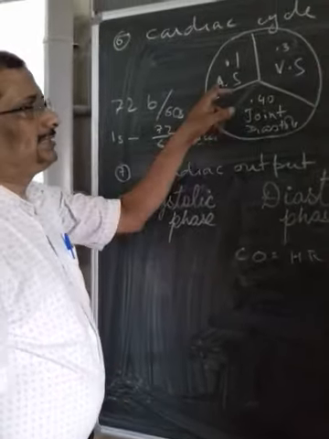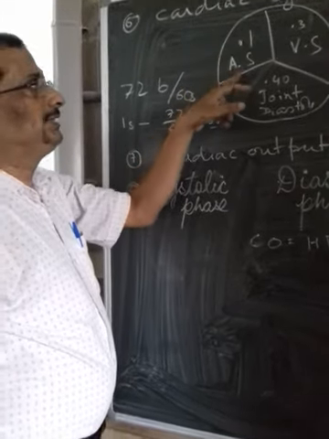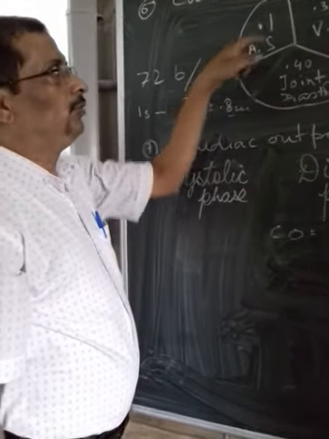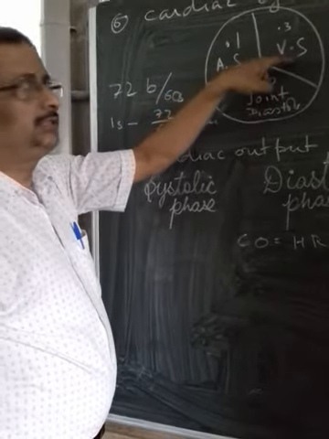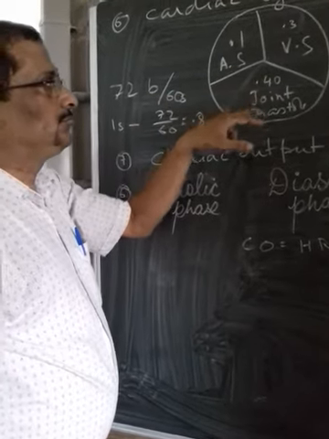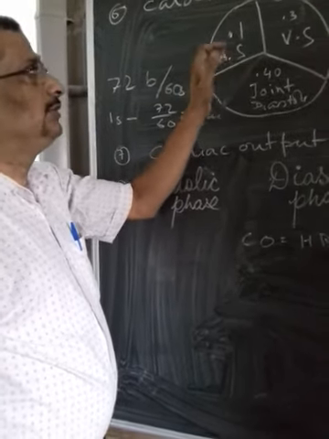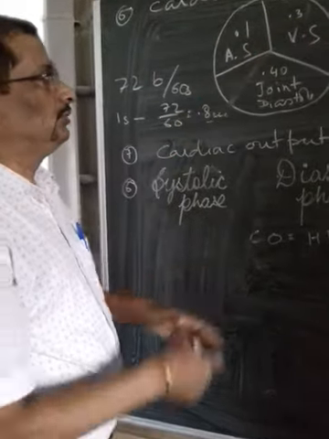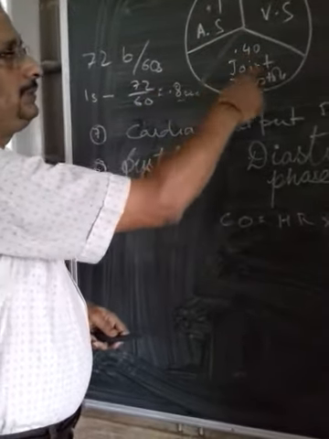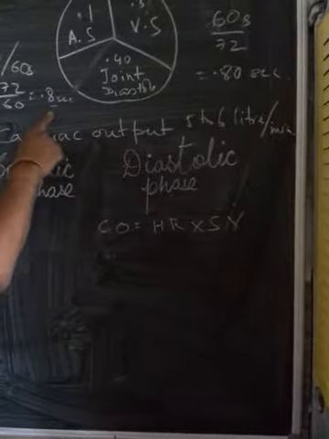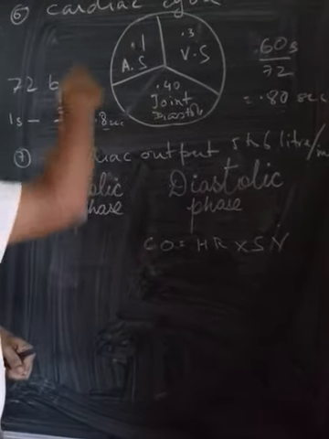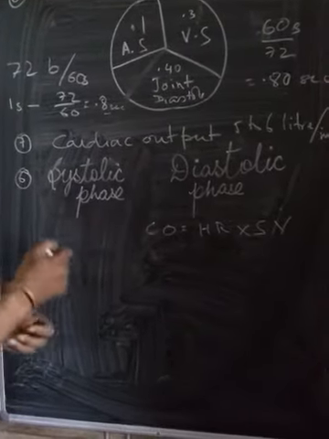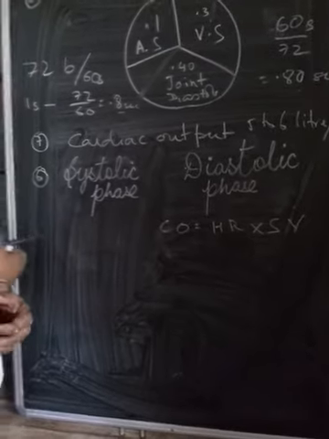Now this 0.8 second is divided into 0.1 second of auricular systole, 0.3 seconds of ventricular systole, and 0.4 seconds of joint diastole, that means auricular diastole and ventricular diastole. So if you add these three, it will be equal to 0.8 seconds. So that is the time taken for the three events that are taking place in the heart, and that is called the cardiac cycle.